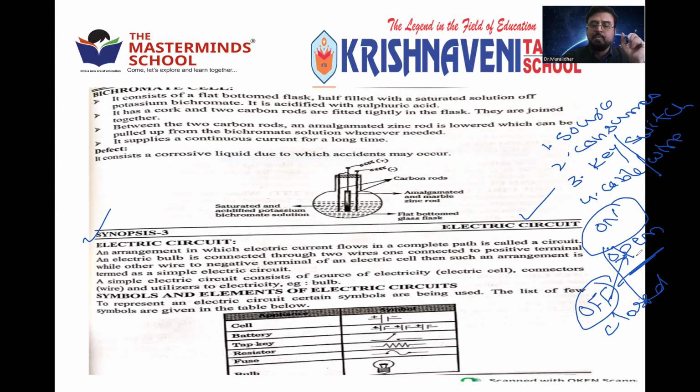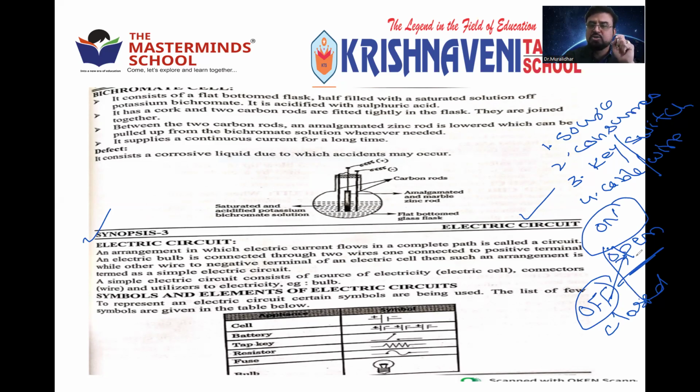So an electric circuit can be either open or closed. When you close, current passes. When you open, current does not pass. Simple. You can observe it anywhere. When you switch on the light, the light will come; switch off, the light will not come. Why? Because the circuit is either closed or open.